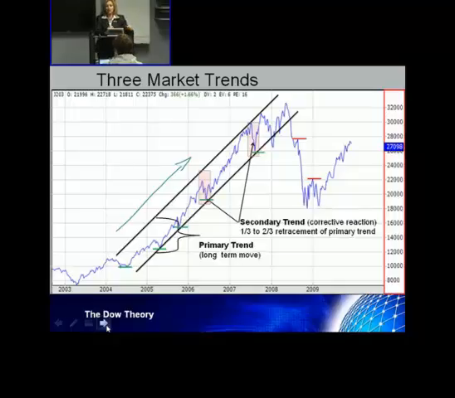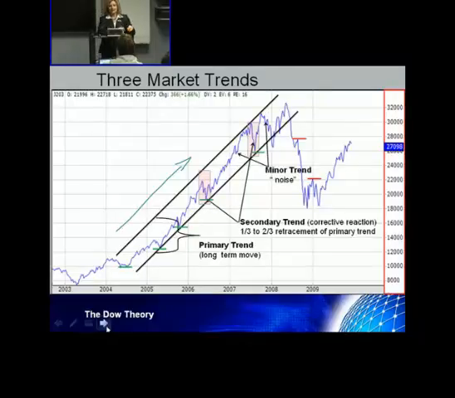It always comes back to a certain level, which we will get to at a later stage of the seminar, but it is a retracement of the primary trend. It can last 1 to 3 weeks, and normally can retrace 1/3 to 2/3 of that primary move up.